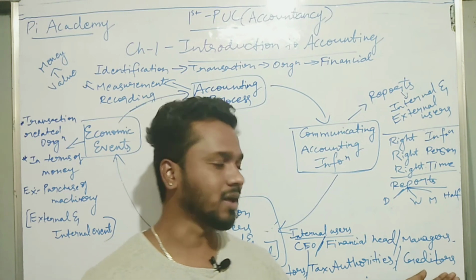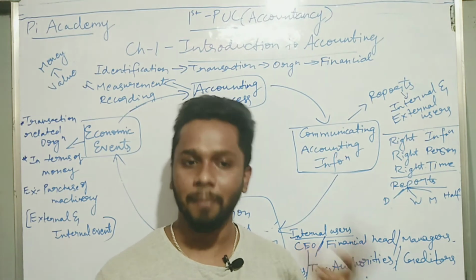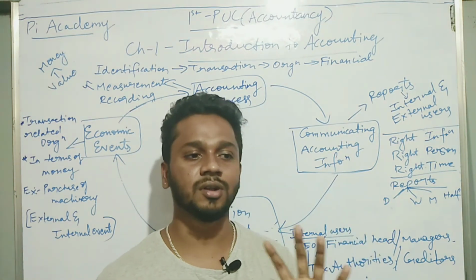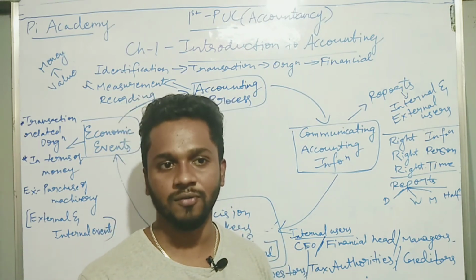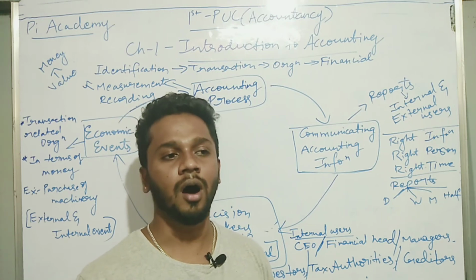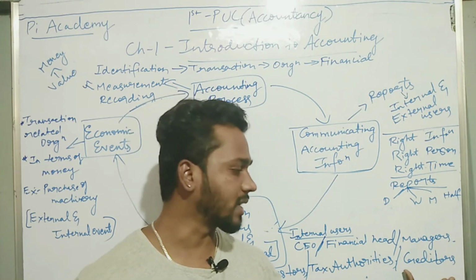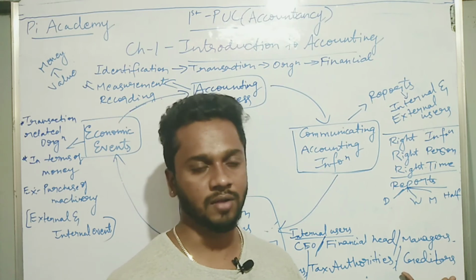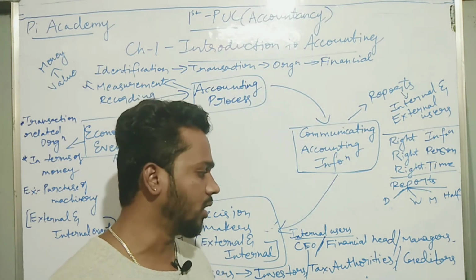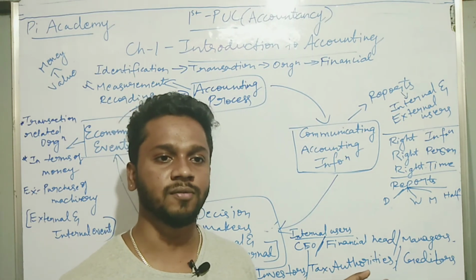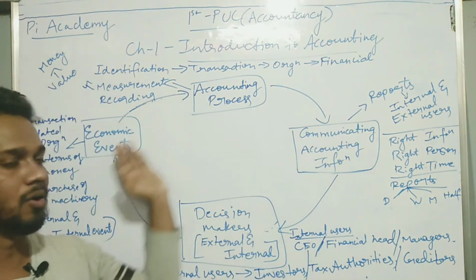Then creditors. Creditors are the people who give loans to you. For example, let us take a bank. A bank needs your accounting information because it should know whether you are able to pay the loan. When you apply for a loan, it should know your creditworthiness, and whether, once you take a loan, you will be able to repay it. That is why creditors, the banks, need to know your accounting information. These people are not a part of your organization, but they need to check your accounting information, because you want some help from them. So these are the main aspects under introduction to accounting.